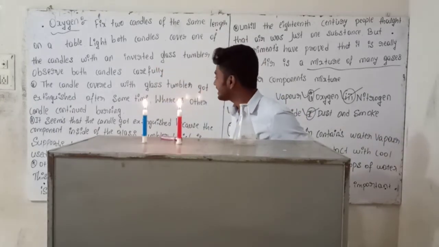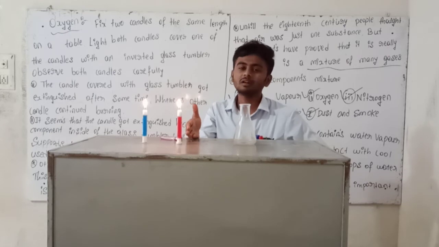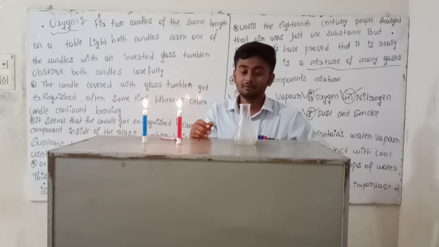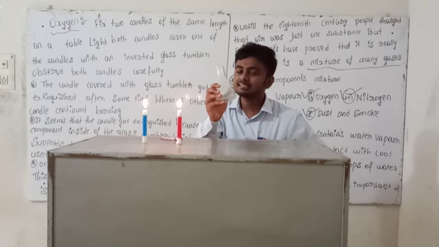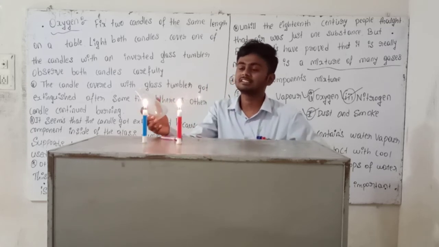Most of the component is used up by the burning of the candle. In the outside there are more components, but in the inside there are very few. Yes or no? So that's why the candle is off.